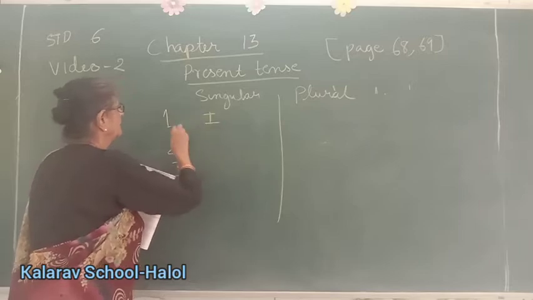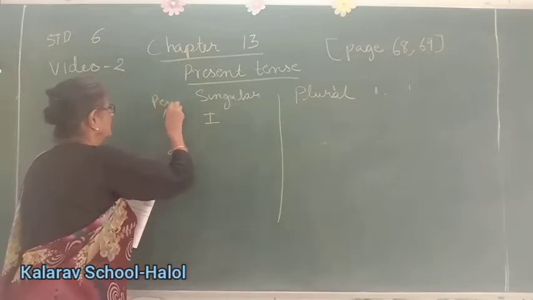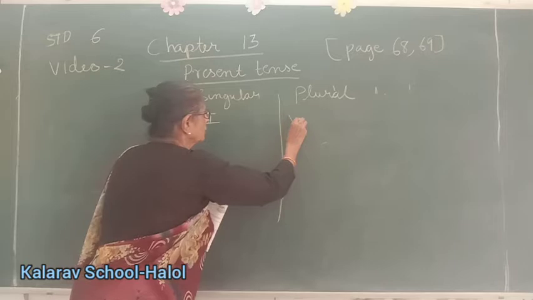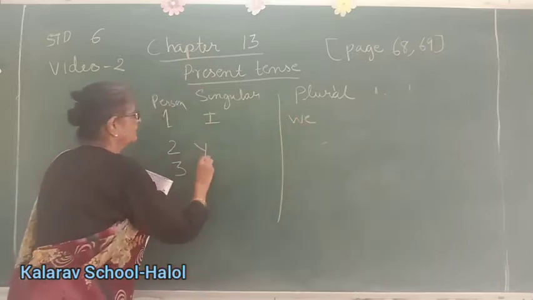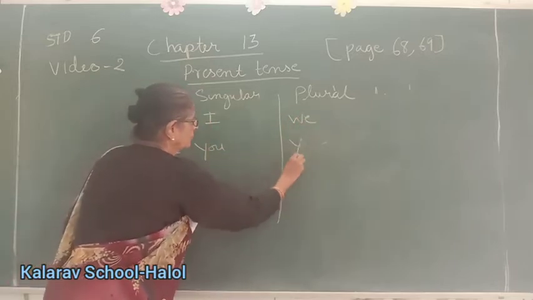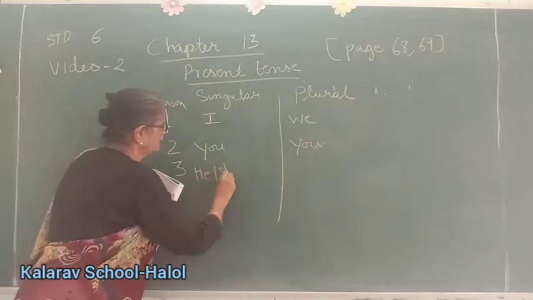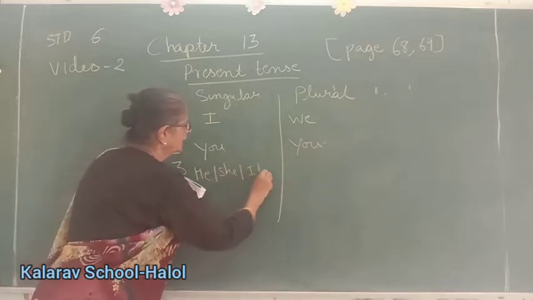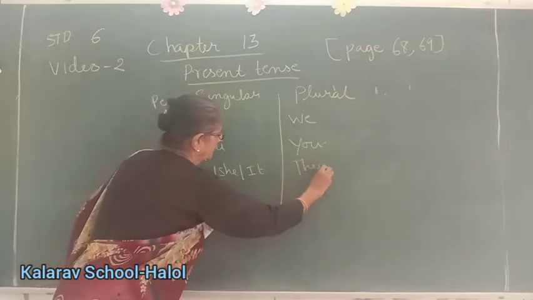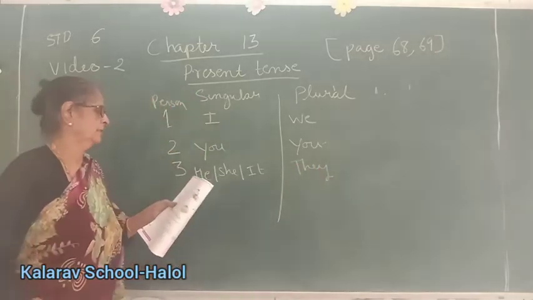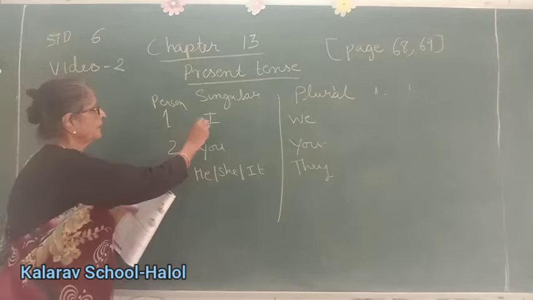I. First person is I. Plural is we. Here, you, he, she, it, and they. Right? So, how I do.